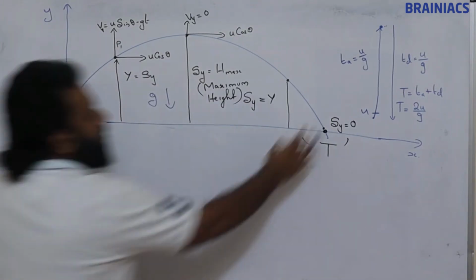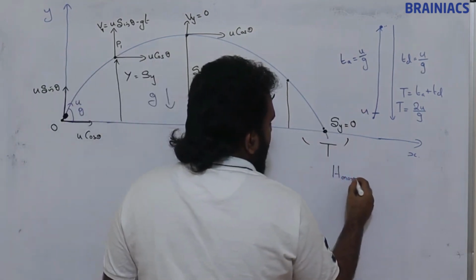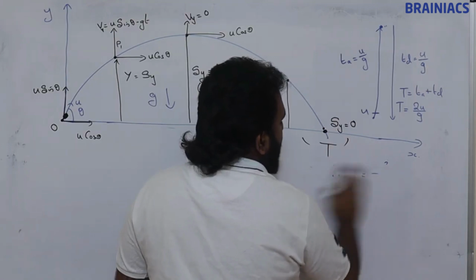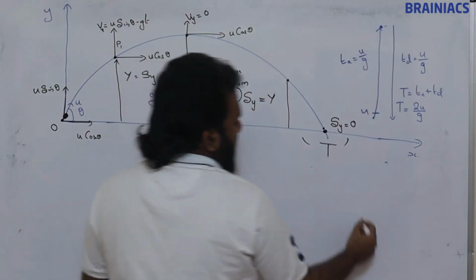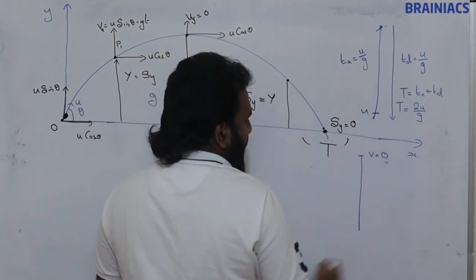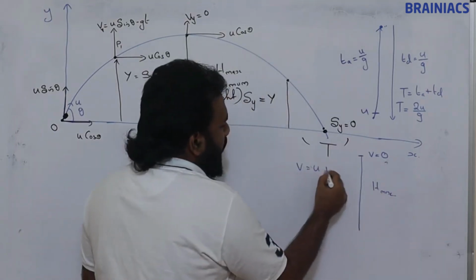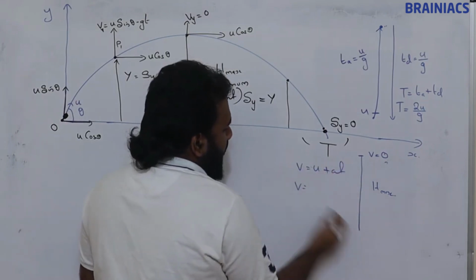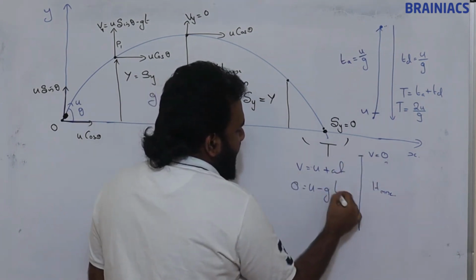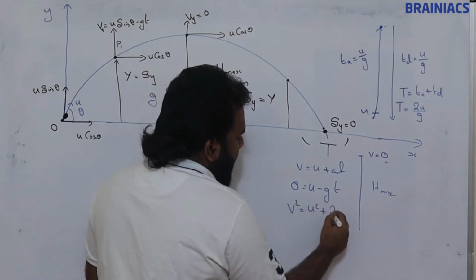Right, now same thing here we have studied. H max is equal to what? u square by, what was H max in this case? Just like if it is going upward, finally velocity will become 0. This height is H max and v = u + at. So v is equal to initial velocity u, this is 0 at the maximum height, minus gt. Suppose if we take v square is equal to u square plus 2as.